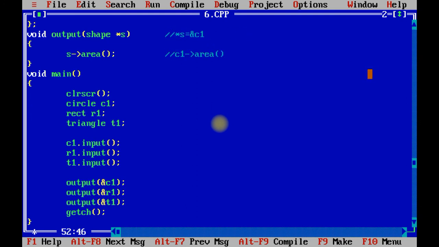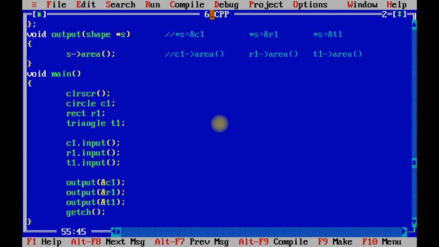In the second case, it will pass the reference of R1. So R1 of area is called. And for the third time, pointer variable S contains the reference of T1. So T1 of area will be called. So in this way the program is executed.